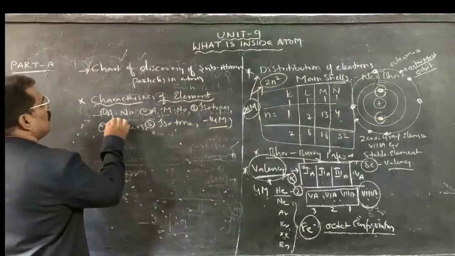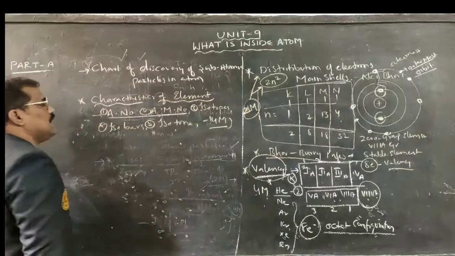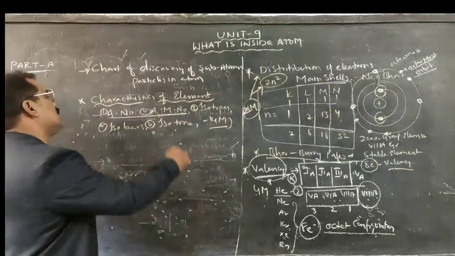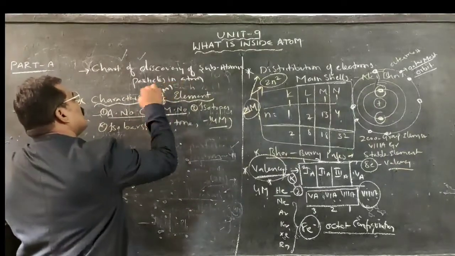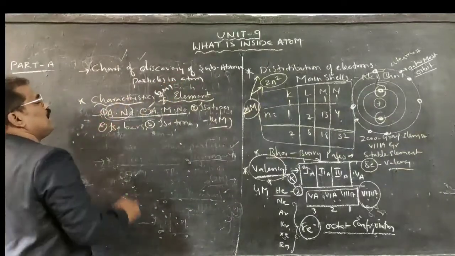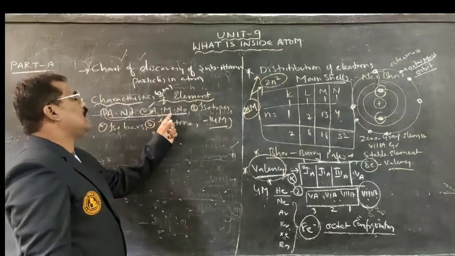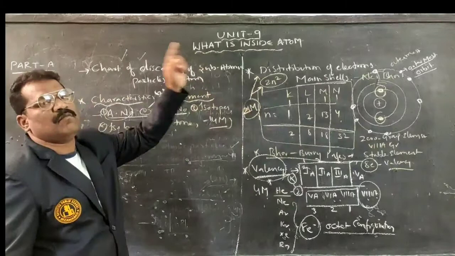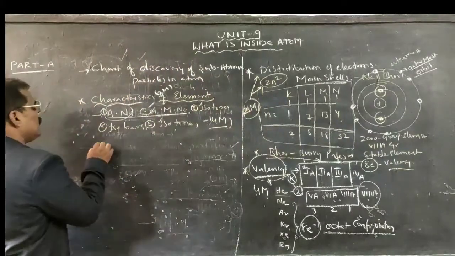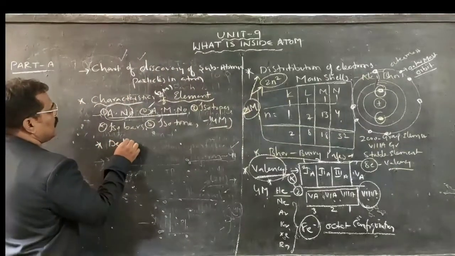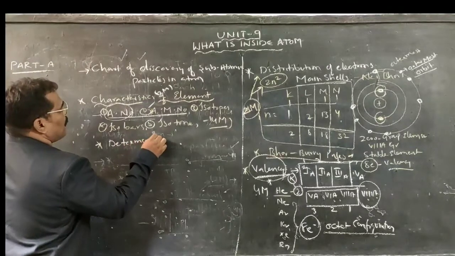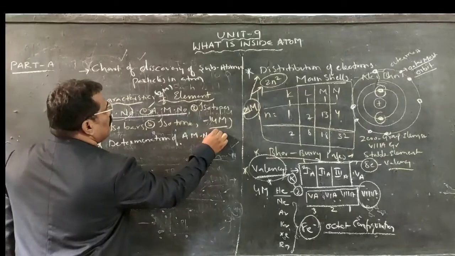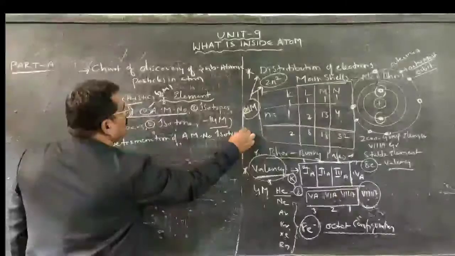Or from this question individually, what is atomic number as well as atomic mass number? For 2 marks he may ask. Individually, the definition of atomic number, atomic mass number, isotopes, isobars, isotones can be asked for 1 mark. Within this, determination of atomic mass number by using isotopes.